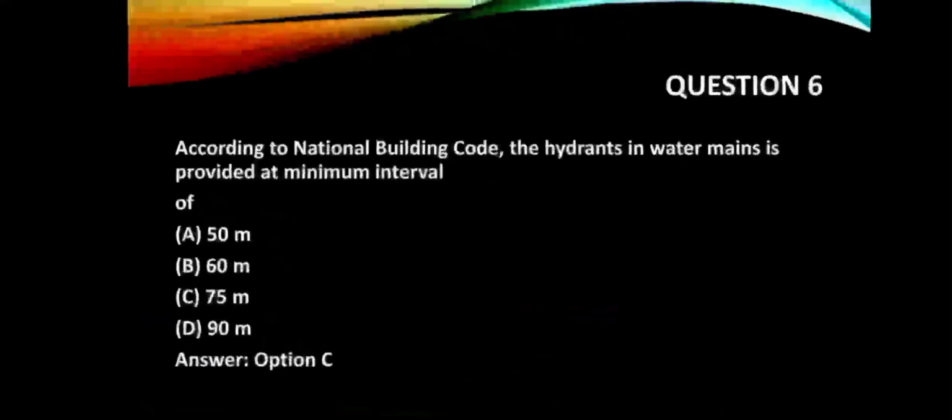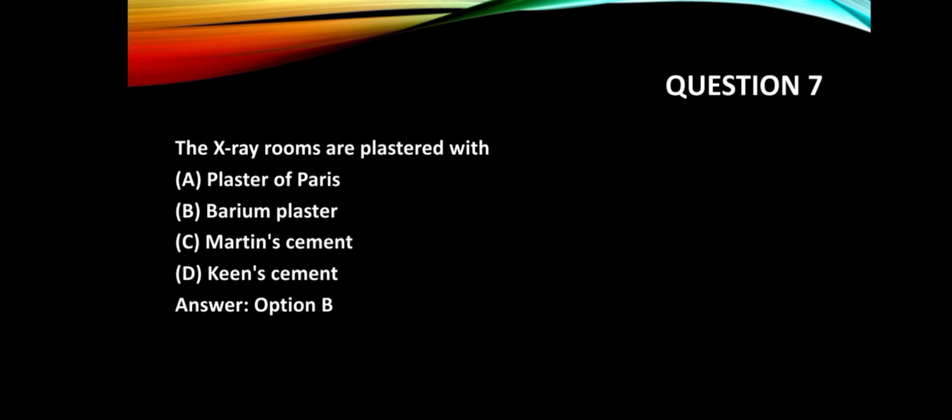Question number 6. According to National Building Code, the hydrant in water mains is provided at minimum interval of option A, 50 m, option B, 60 m, option C, 70 m, option D, 90 m. Answer is option C.